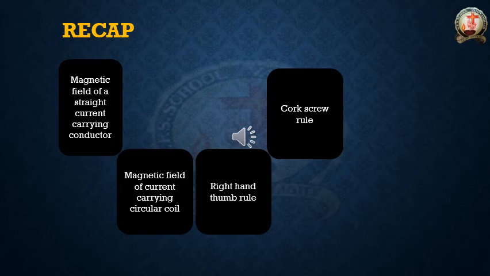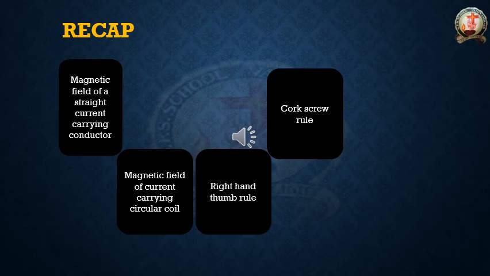Today's first concept is what? Magnetic field of a straight current carrying conductor. And next one is magnetic field of current carrying circular coil. And third one is right hand thumb rule. Fourth one is Maxwell's corkscrew rule. Now first one is magnetic field of a straight current carrying conductor.